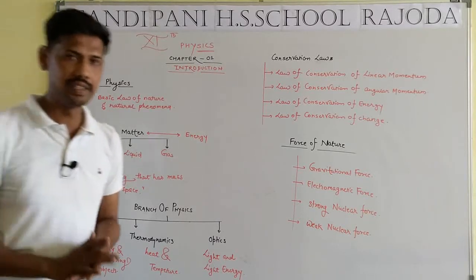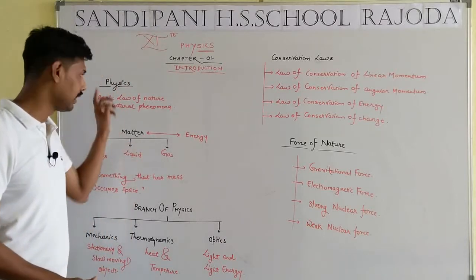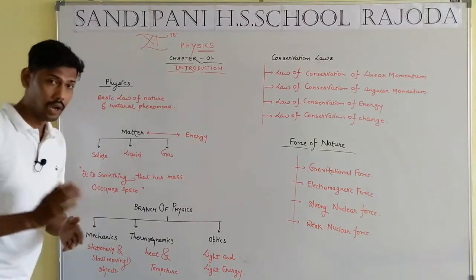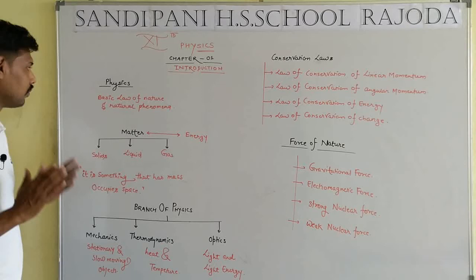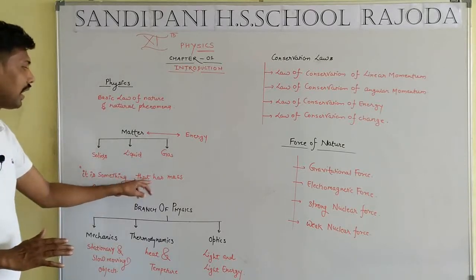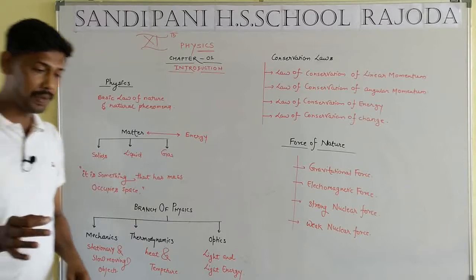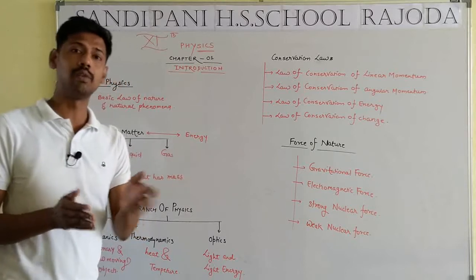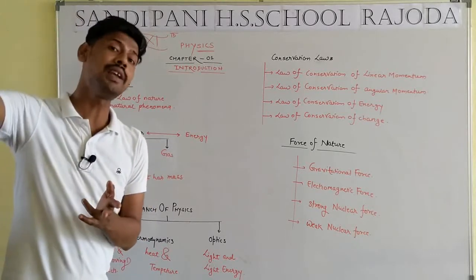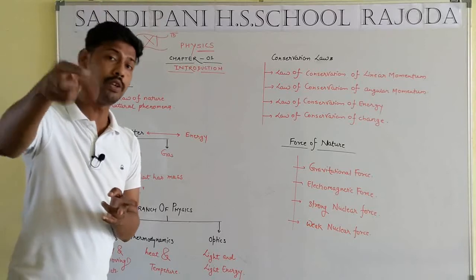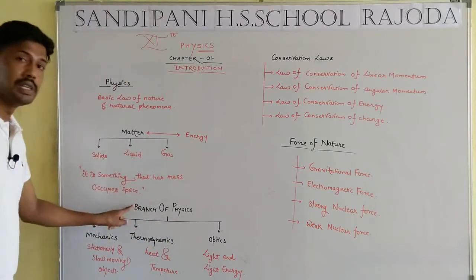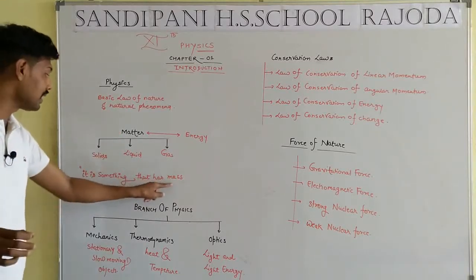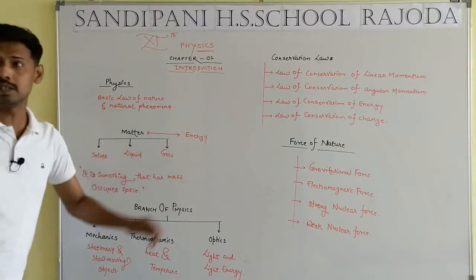Now, two basic things in physics. First one is matter and second one is energy. So, what is the meaning of matter? In the form of definition, we can say it is something that has mass and occupies space. Two things are there, mass and space, just like a vector. What is the meaning of a vector? It has direction with magnitude. Two parts are there, direction with magnitude. Same like mass with space is known as matter. Opposite to matter, which doesn't have mass and doesn't have space, is known as energy.